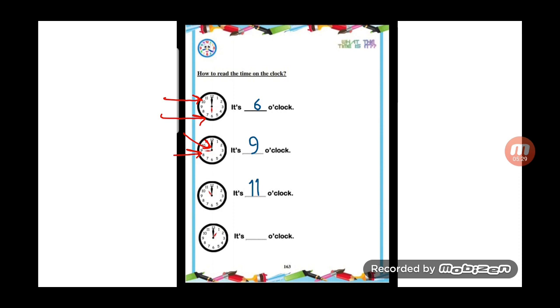The last clock here, the short hand points to number 1, and the long hand points to number 12. So what time is it? It's 1 o'clock. You got it. Very good.